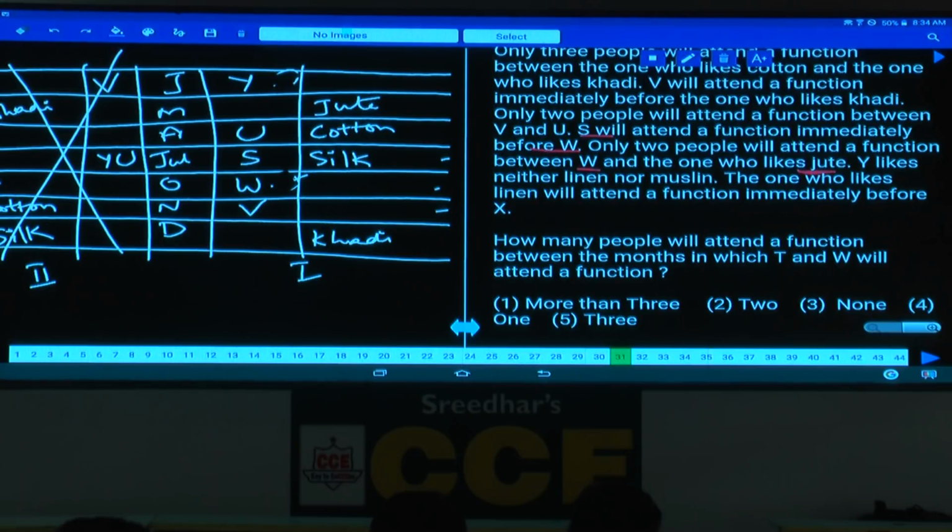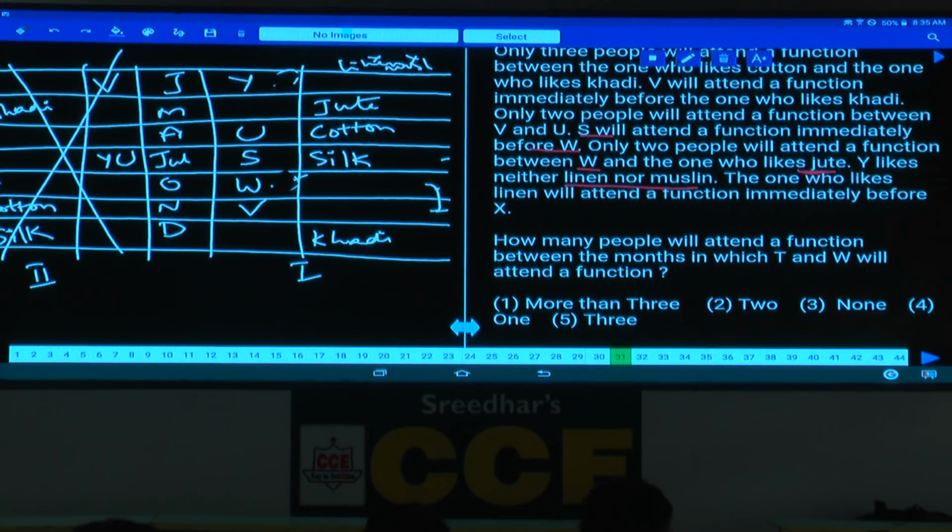Exactly 2 between W and jute. Y likes neither linen nor muslin. Y is neither linen nor muslin. Hence, linen and muslin cannot be at this place. Hence, linen and muslin must be in these 2 places only. If linen and muslin were done, then what is left over here? One more fabric will be left over, that will be liked by Y. And the one who likes linen will attend a function immediately before X. Linen is immediately before X.